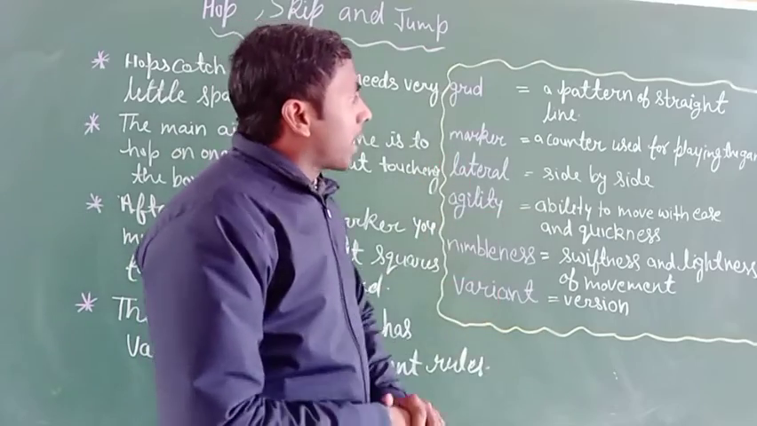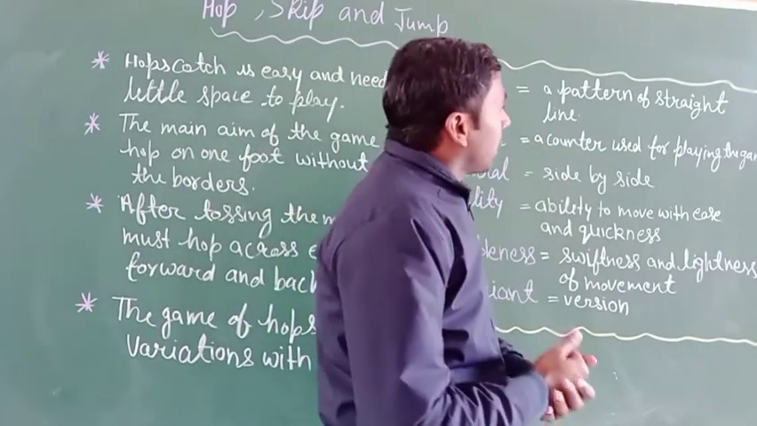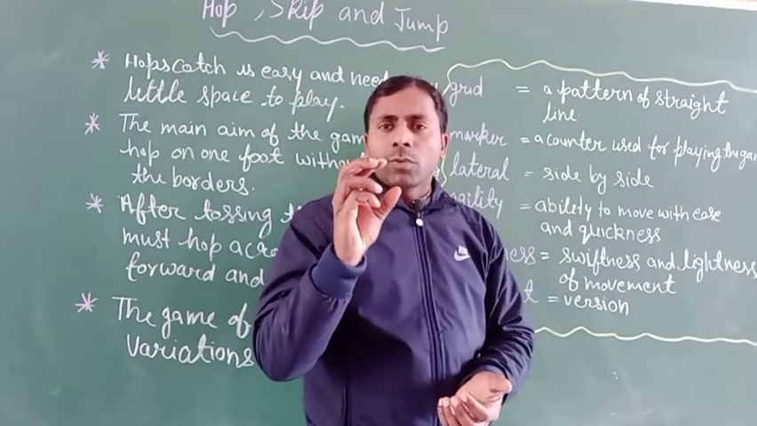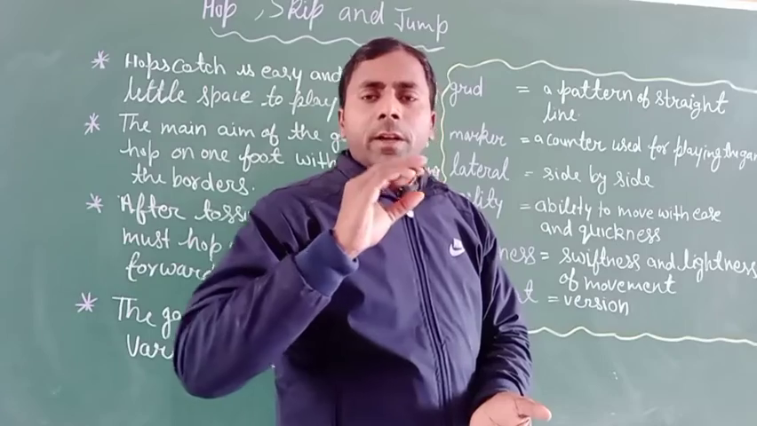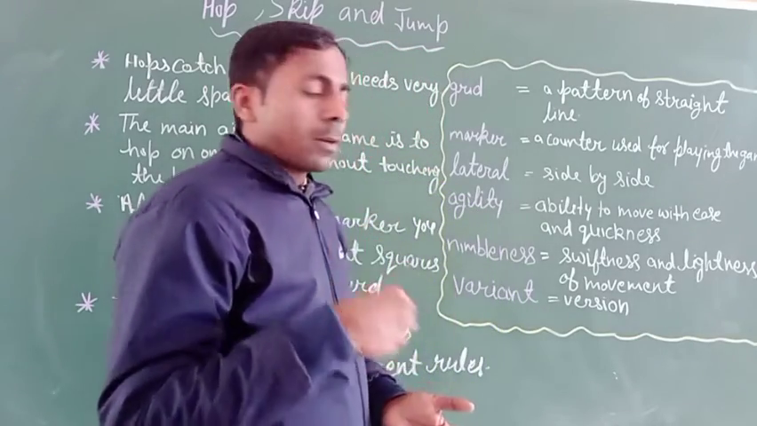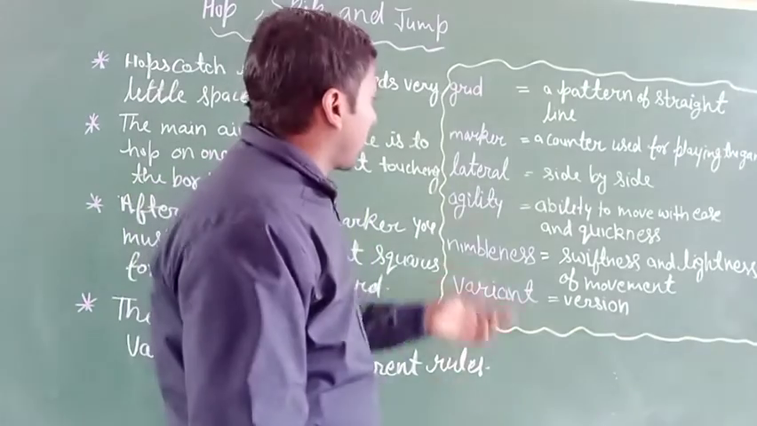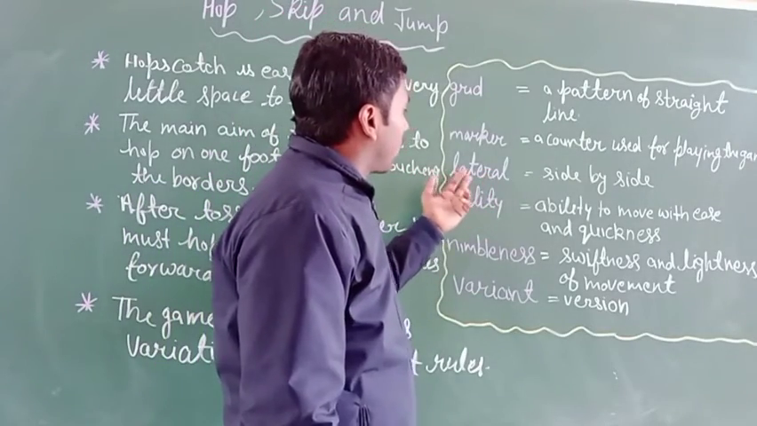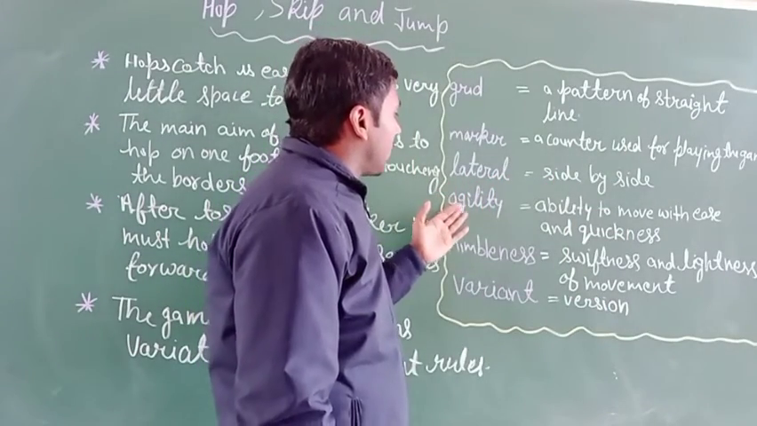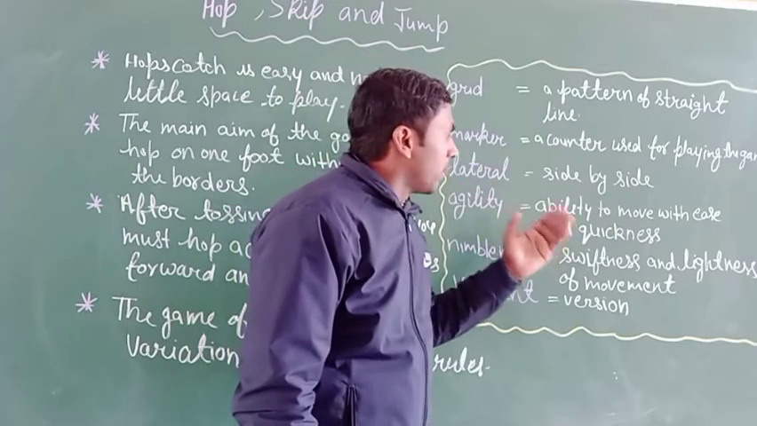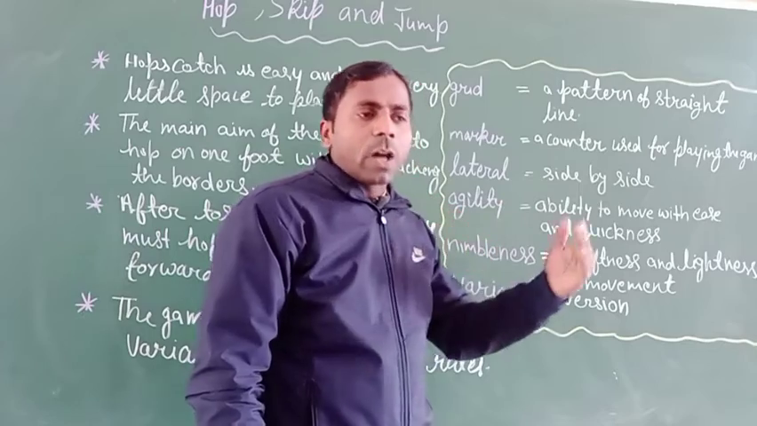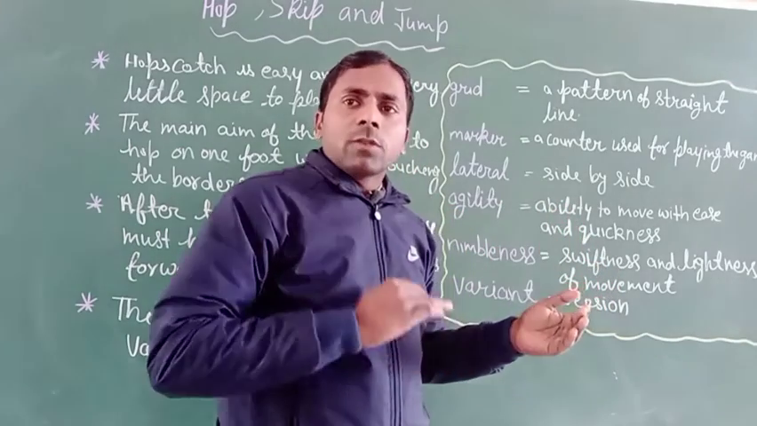Okay, and marker is a counter used for playing a game. It is a kind of stone or tile, small flat stones used for playing the game. Tolerant means side by side. Next is agility. Agility means the ability to move with ease and quickness. It means going forward in an easy way and with swiftness.